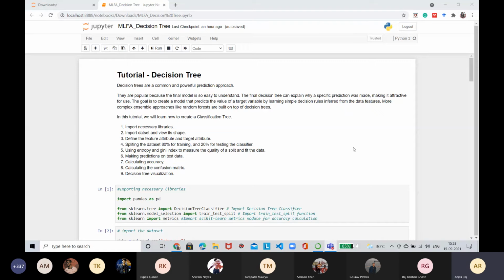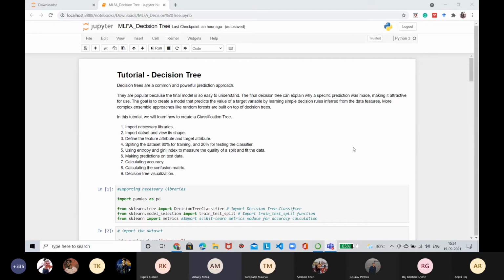So now we will see decision trees. Decision trees are a very common and powerful prediction approach and are easily interpretable. More complex ensemble approaches, which you will learn in the coming time in the machine learning course, such as random forest.